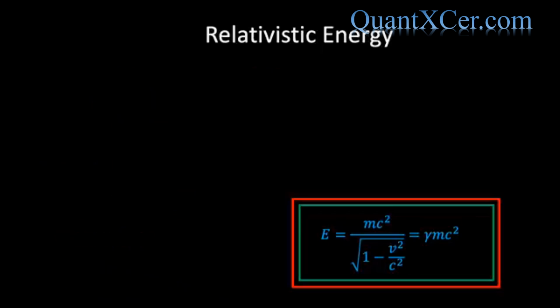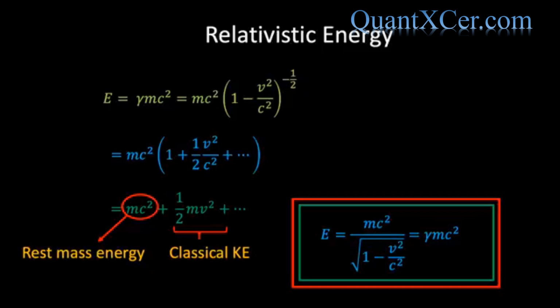So let's just pause a moment and take stock of what we've seen so far. We have seen that for a freely moving object of mass m with velocity v, the total energy of the object is given by E = γmc². And by looking at the low velocity limit, we see that this total energy is comprised of essentially two parts: the kinetic energy of the object, which depends on the velocity, and the rest energy of the object, which is the energy required to create the mass of the object.